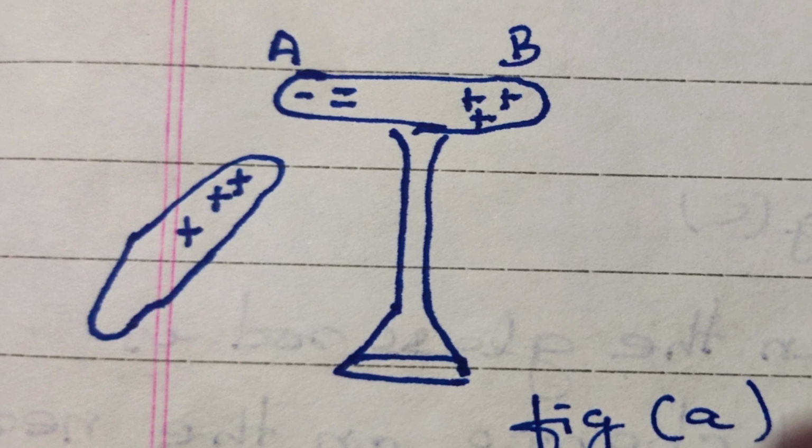To charge a conductor negatively by induction, a positively charged glass rod is brought close to it. The near end A of the conductor becomes negatively charged, while its far end B becomes positively charged, as we have seen earlier and could be seen in this figure. Now in step 2, keeping the glass rod in its position, the conductor is connected to the earth by touching it with a finger, as shown in figure B. The positive induced charge will disappear.